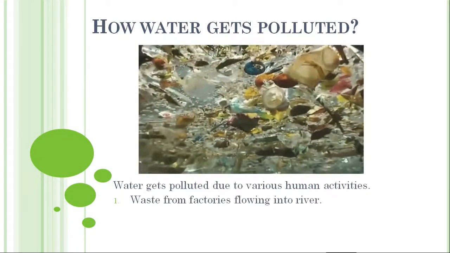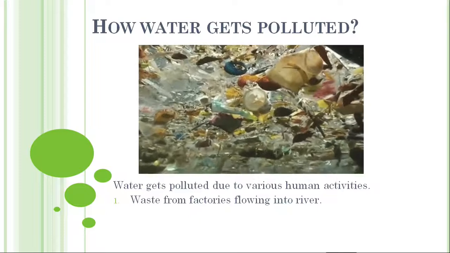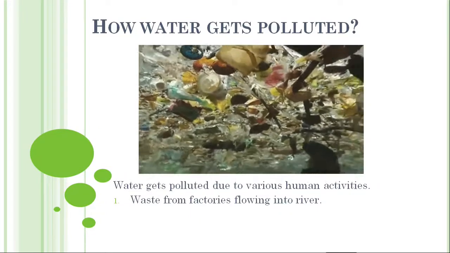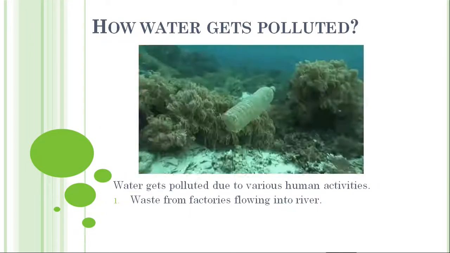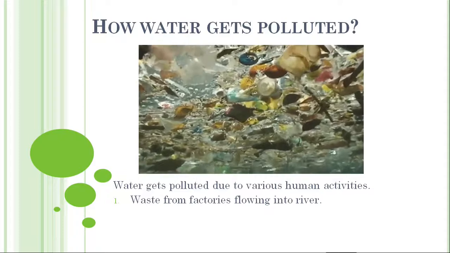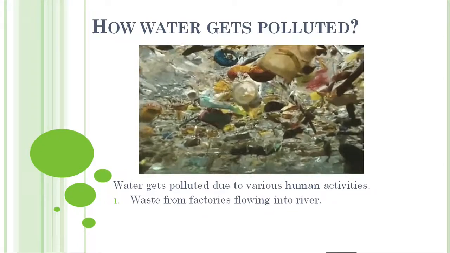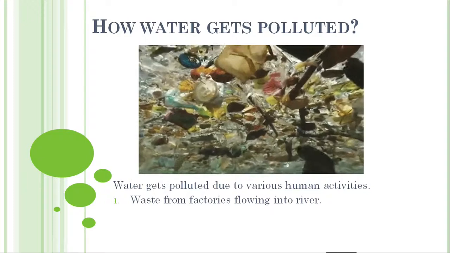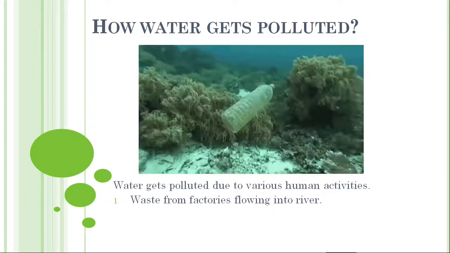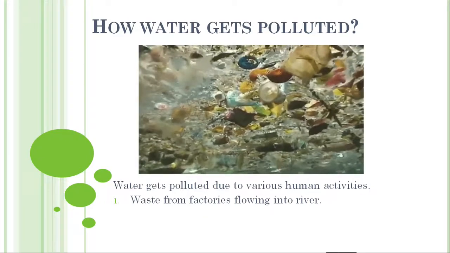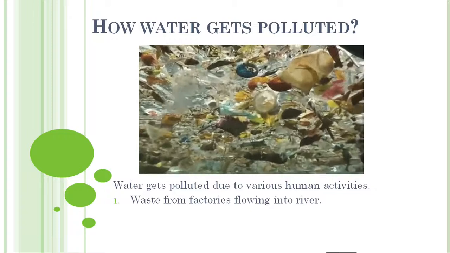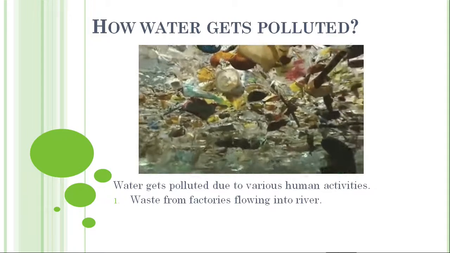The first thing, we pollute our water because of the waste from factories flowing into rivers. Whatever drains come out from the factories, the chemical water and other things that come out from the factories, goes into the river. And because of that the water becomes polluted. Okay, students, this is the first reason.